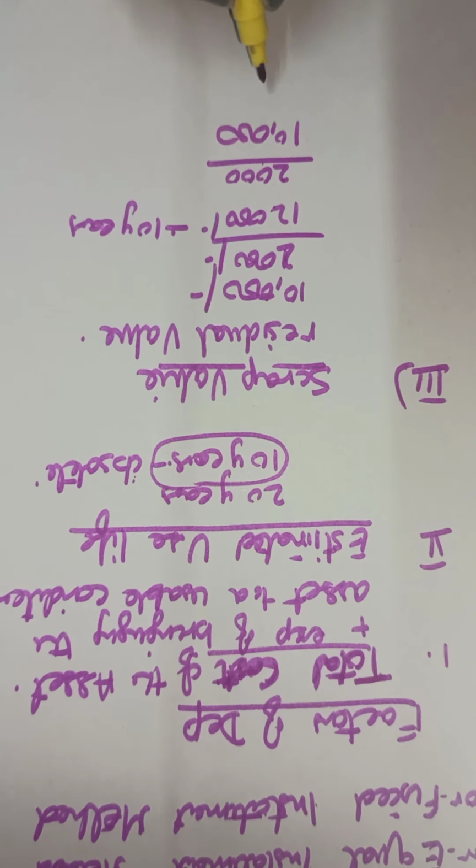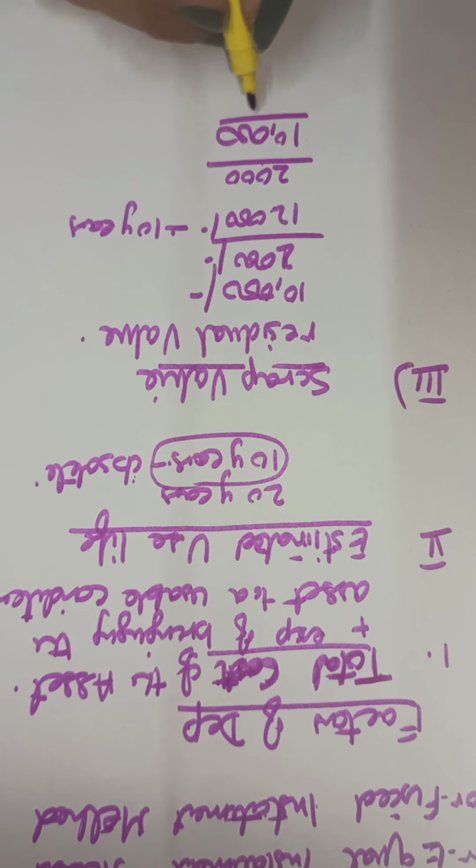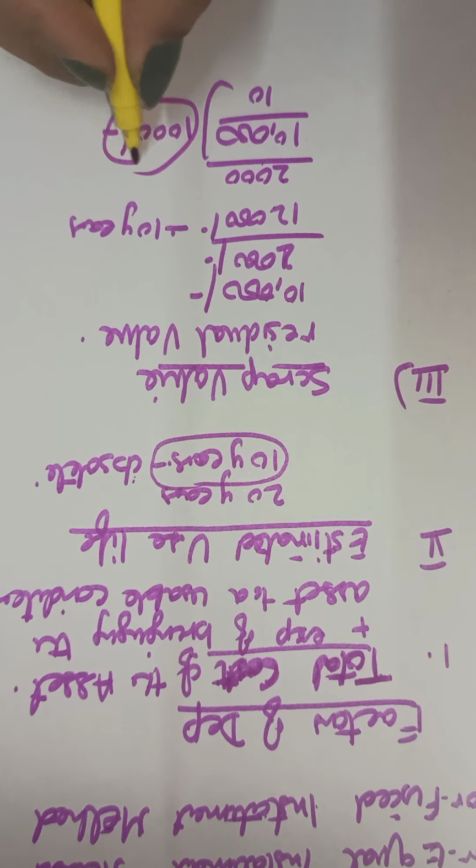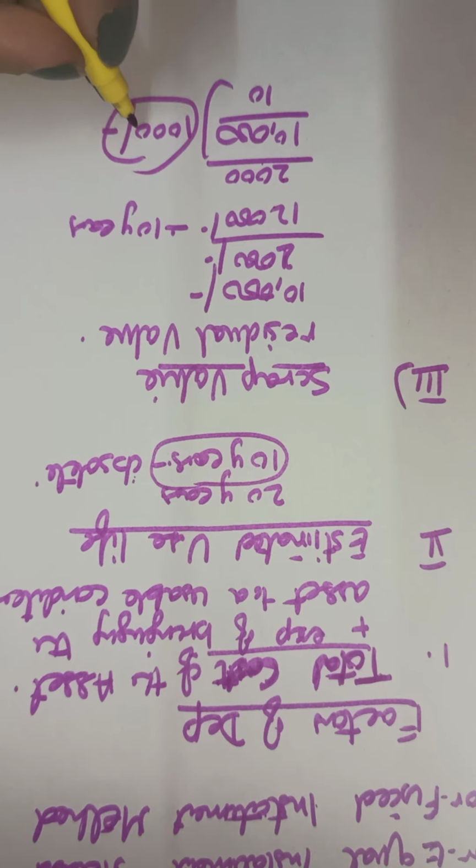Now the depreciation will be this 10,000 divided by the estimated life of the asset. This will be 1,000. So 1,000 will be the amount of depreciation that will be deducted every year from the value of the asset. This is called the depreciation.